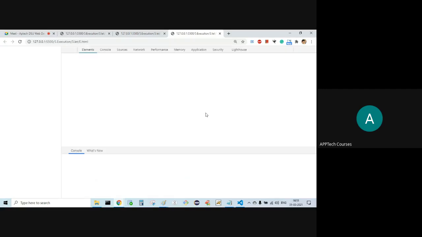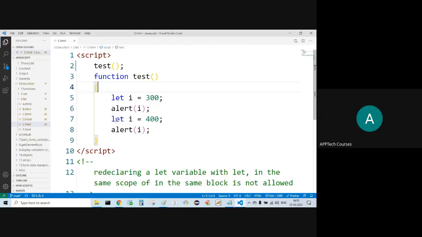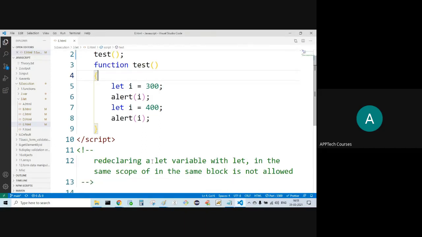Control Shift I. Line number 7. Redeclaration of a let variable with another let in the same block or same scope is not allowed. But in case of var, that is possible. But in case of let, it is not possible.